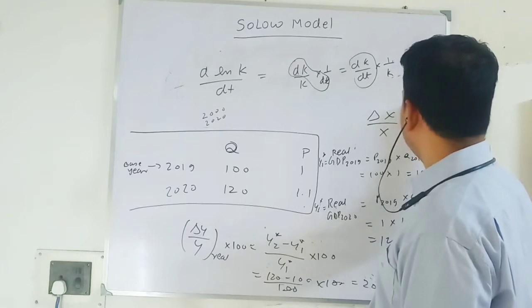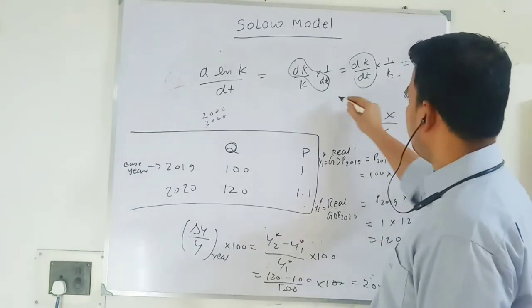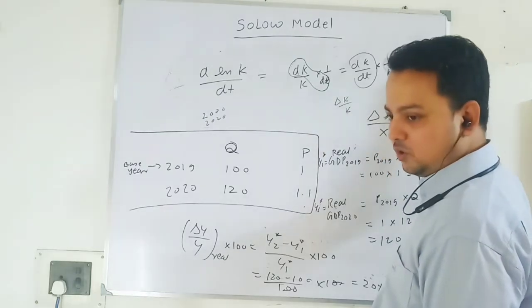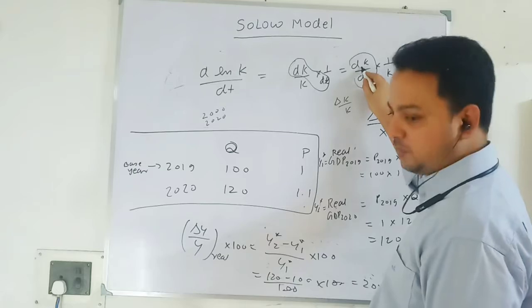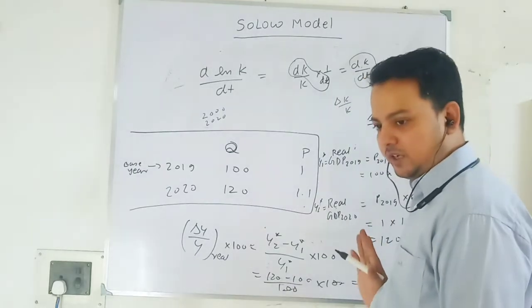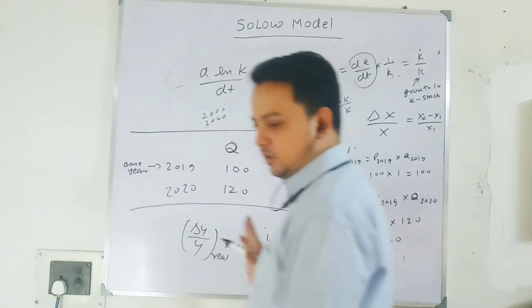In discrete time, you just write delta K by K. Understand it this way: in continuous time, we write K dot by K. K dot is what? Growth in capital stock over time. In discrete time, you can write delta K by K. Is the notation clear to everyone?